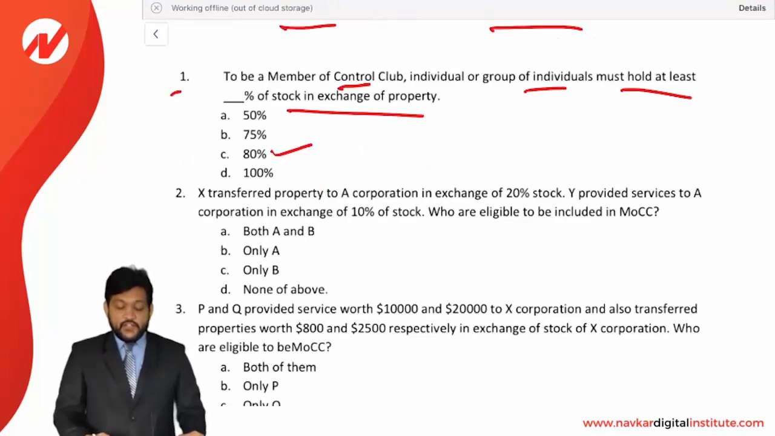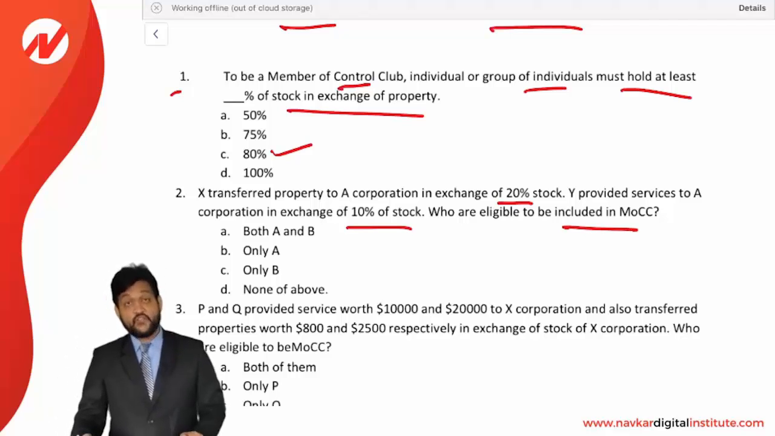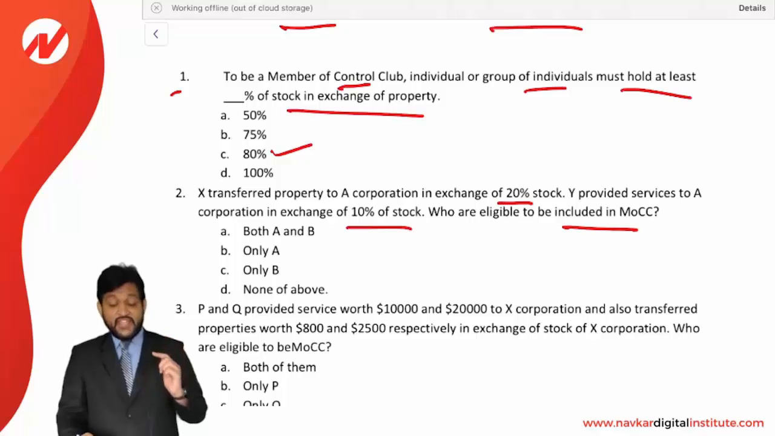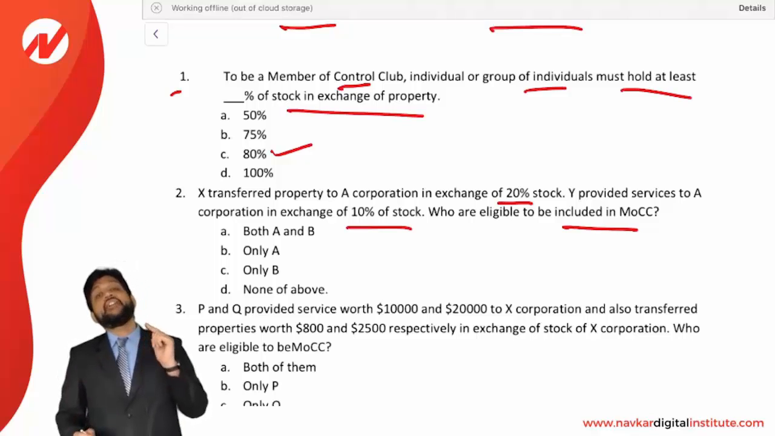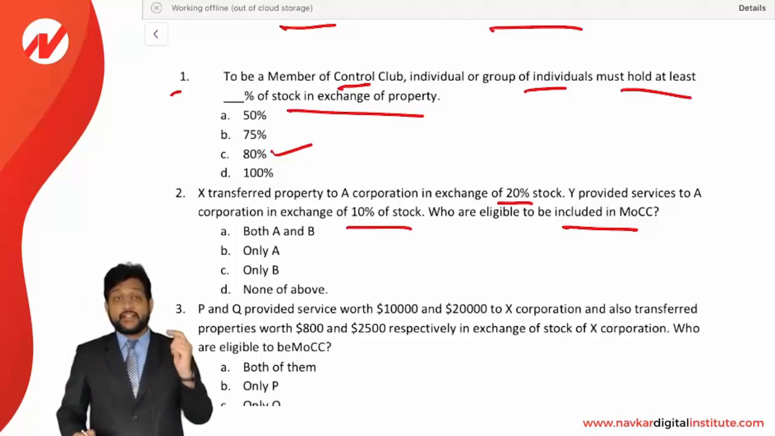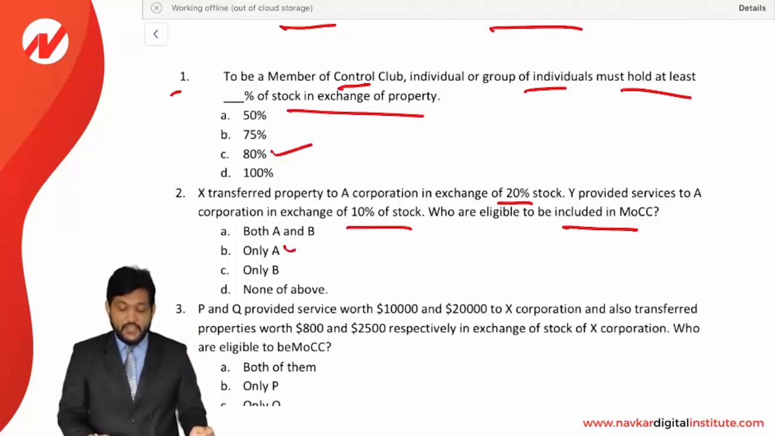X transferred a property to A corporation in exchange of 20% of the stock. Y also provided services to A corporation in exchange of 10% of the stock. Who is eligible to be included in MOCC, member of control club? X has transferred a property and received a stock. Y has provided services and received a stock. Who will be eligible? Simple. X will be eligible because receipt of stock in exchange of only service will not qualify as MOCC. So only X, who has transferred a property in exchange of stock, will qualify. Answer is B, only X.